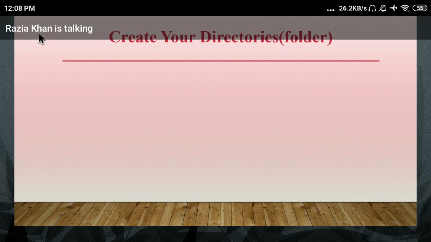Before doing the practical question, you have to create some folders or directories, because you have to save your files in those directories. Every time, whether at home or at college, first you have to make directories. You have to create some directories or folders where you will save your files.